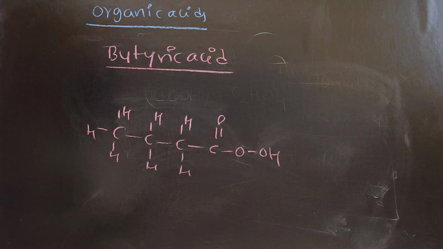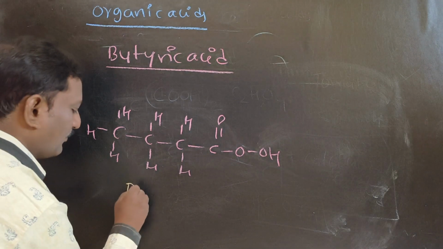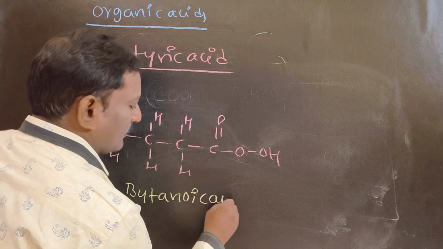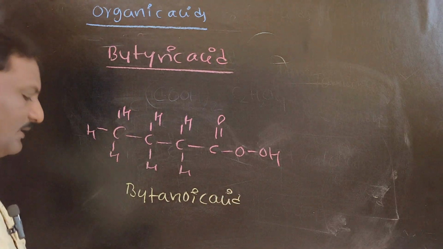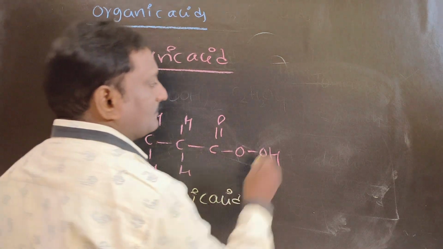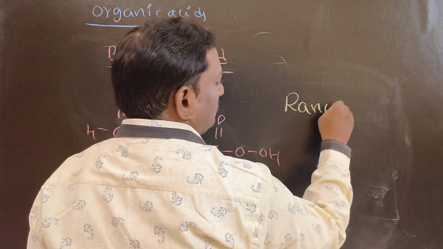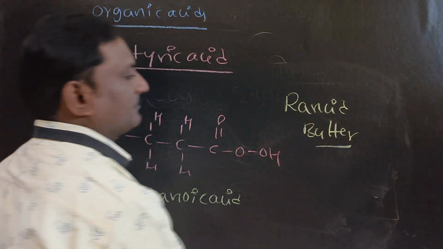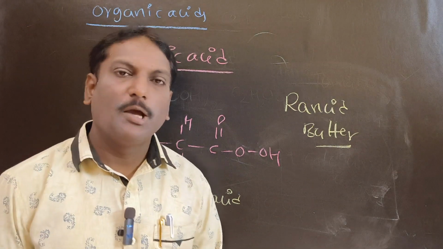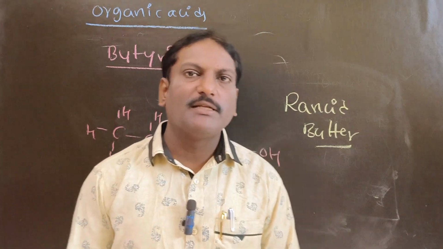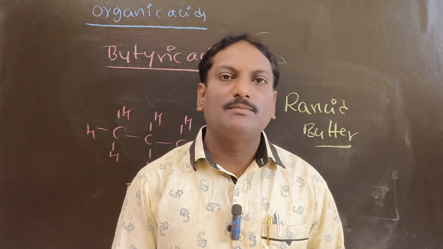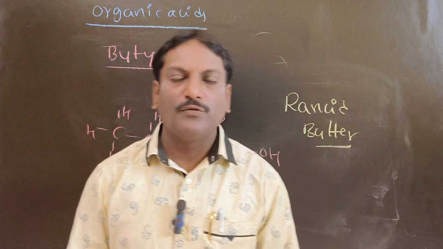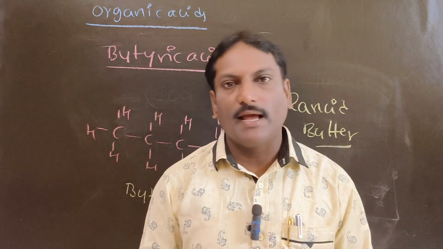This is called butyric acid, also called butanoic acid. Butanoic acid is present in rancid butter. Not only that, malic acid is present in apple, and uric acid is present in urine. So these are a few examples of organic acids.